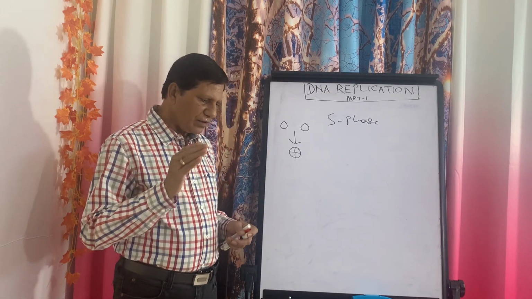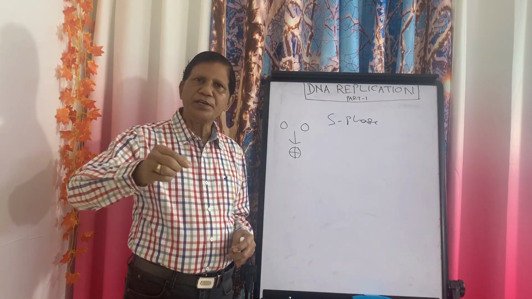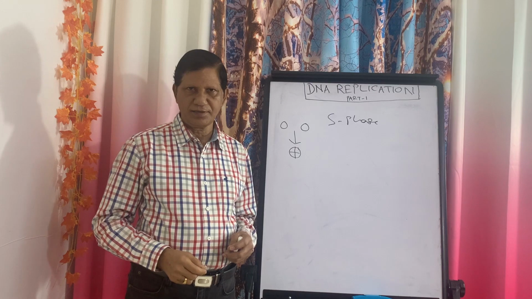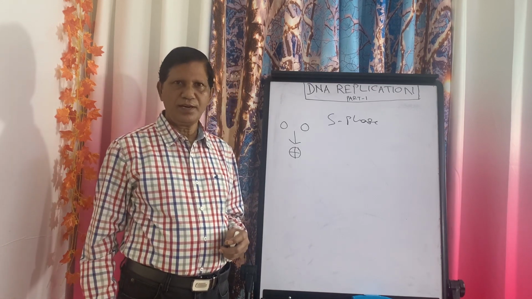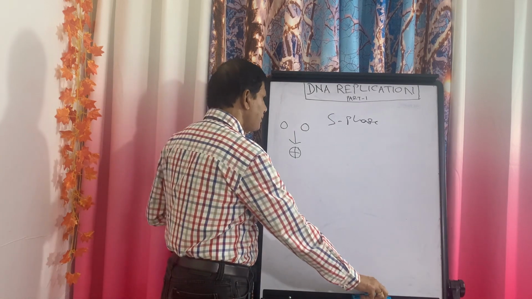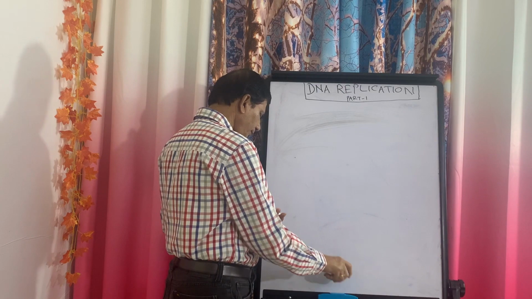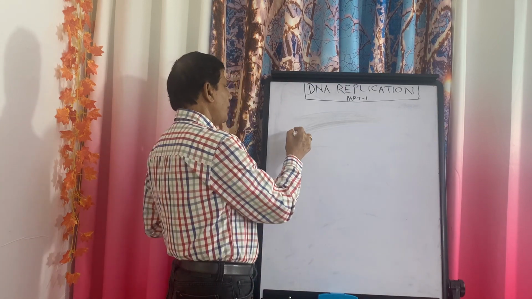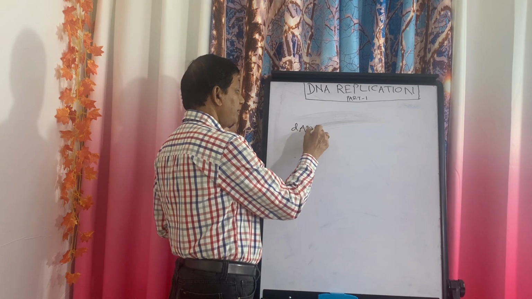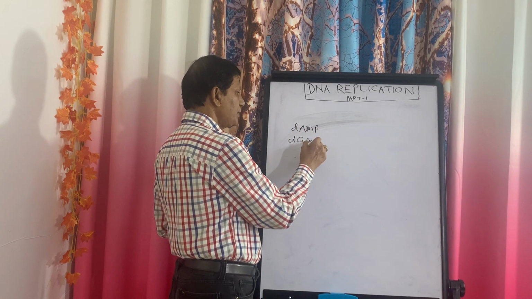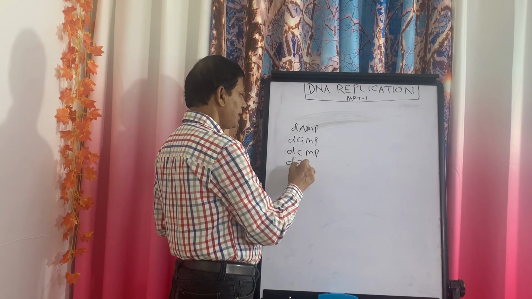So for replication, the first thing, DNA is a polymer of nucleotides. And what type of nucleotides? Deoxynucleotides. And what are the different types of deoxynucleotides? One is deoxyadenosine monophosphate, deoxyguanosine monophosphate, deoxycytidine monophosphate, and deoxythymidine monophosphate.